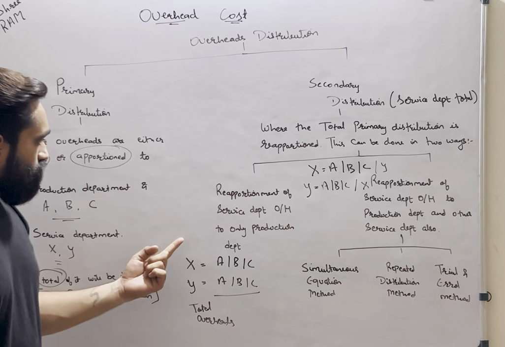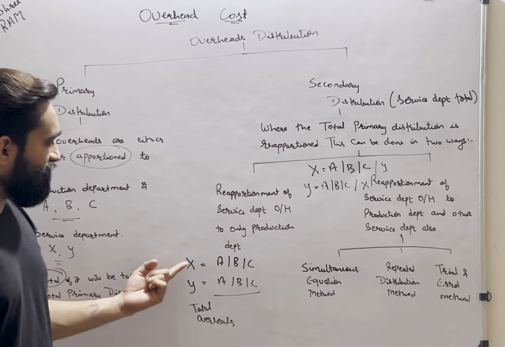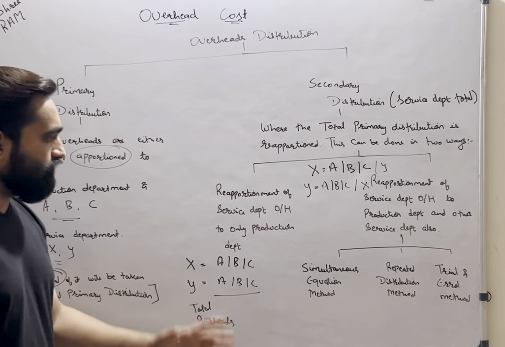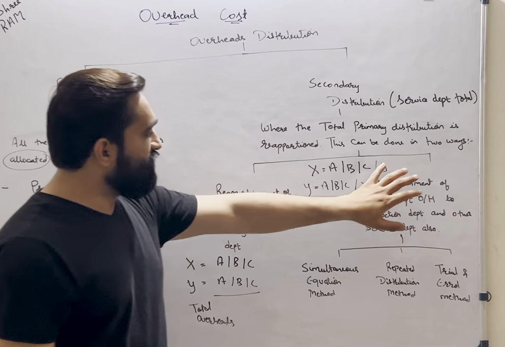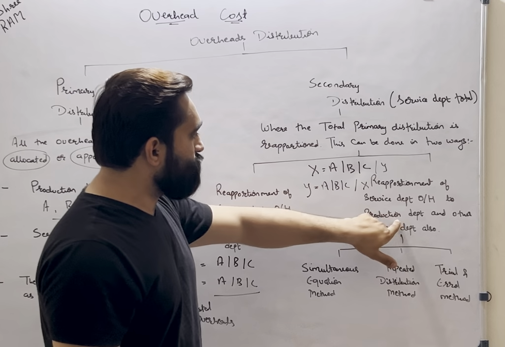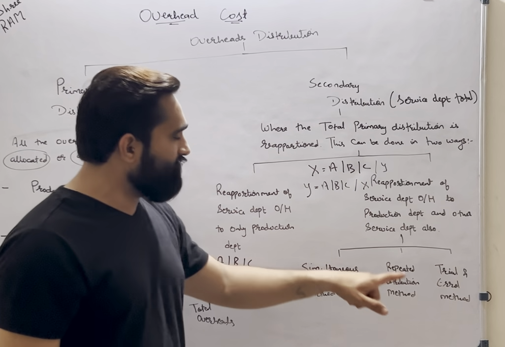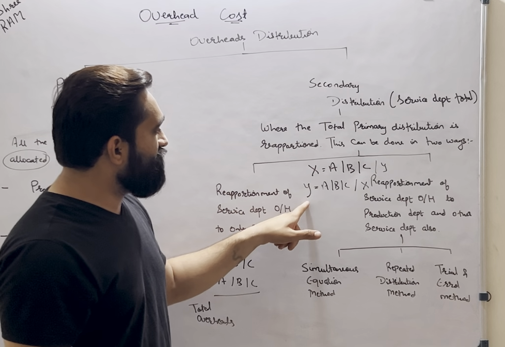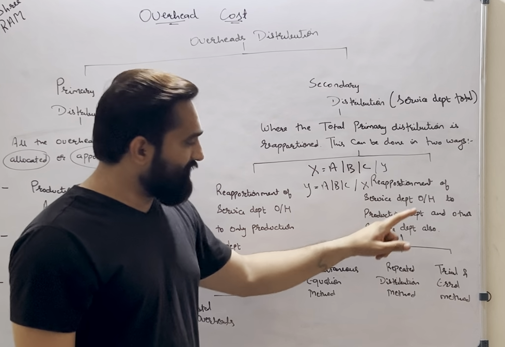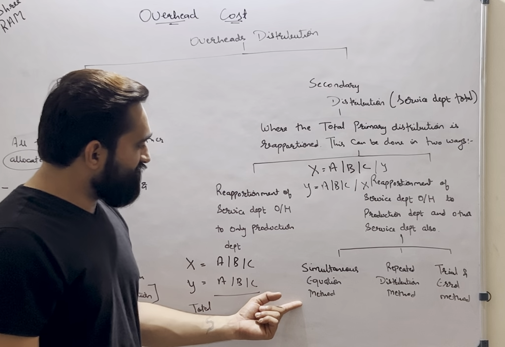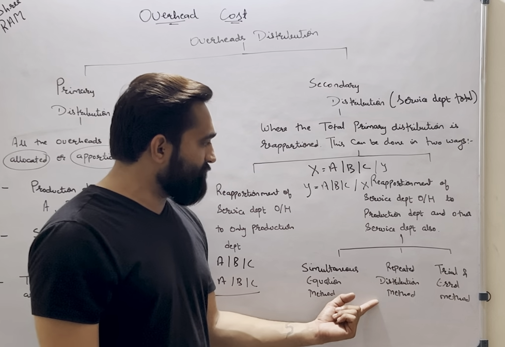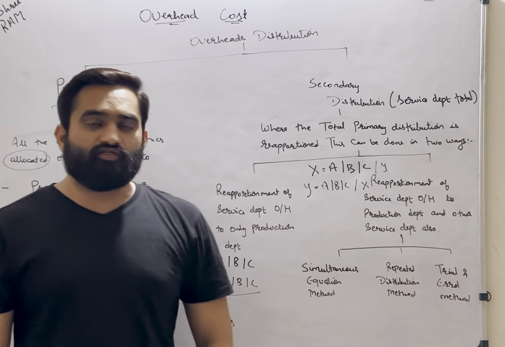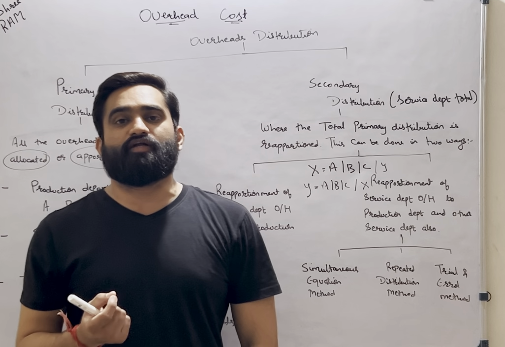So if it is only production department, then X will be reapportioned in A, B and C, Y will be reapportioned in A, B and C, and total overheads will be found out. If it is reapportionment of service department to production department and other service department, then X will be reapportioned in A, B, C and Y. Y will be reapportioned in A, B, C and X. And this can be done in 3 ways: simultaneous equation method, repeated distribution method, trial and error method. So these are the kind of numerical questions you will find for this particular chapter.